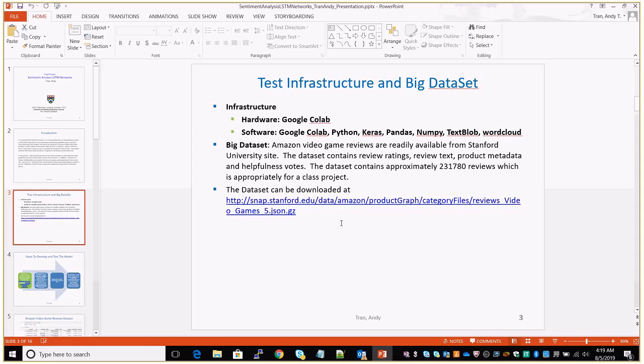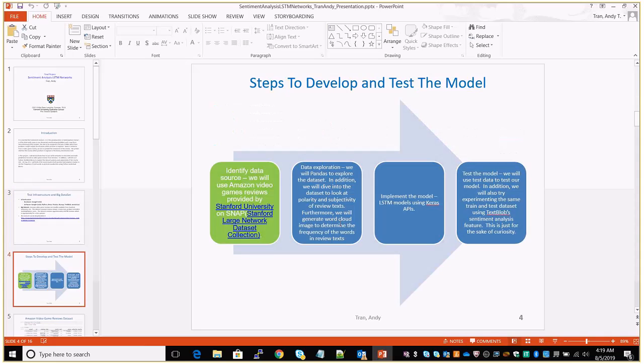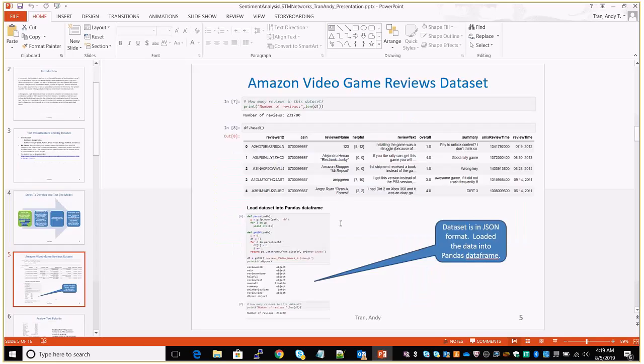TextBlob is a very interesting Python library. It claims that it can do text classification, text processing, and so forth. But we're not going to use TextBlob to train our model. Basically, we look at the data closely. What does the data look like before we actually use it for model training?